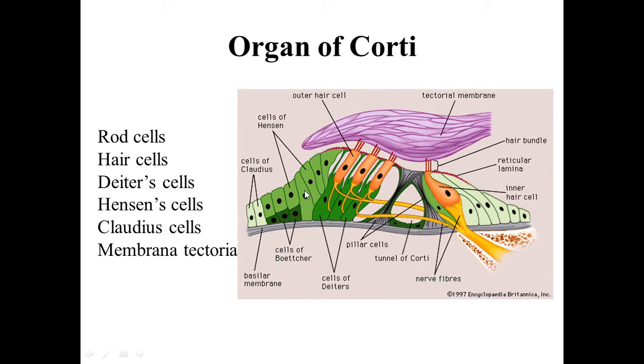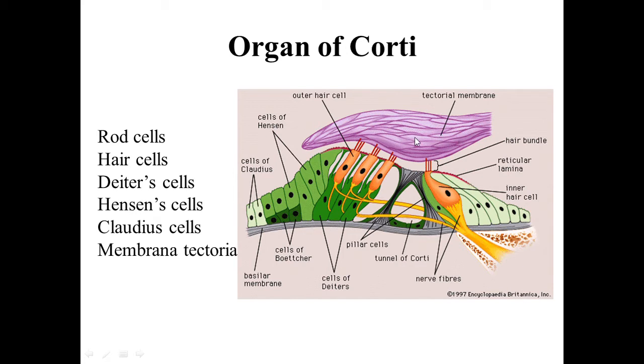The membrana tectoria. This is the membrana tectoria. It is an acellular, protein-rich, gelatinous structure, and it is attached to the vestibular lip of the spiral lamina of the modiolus.